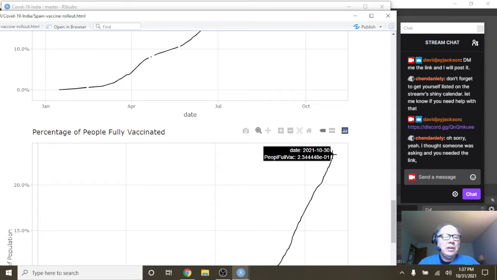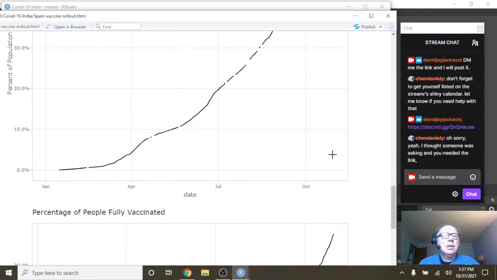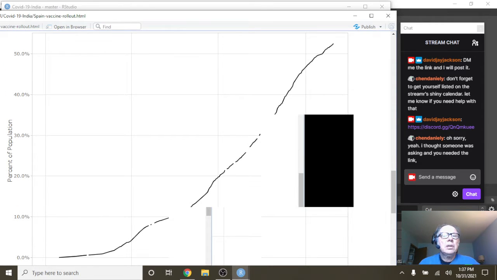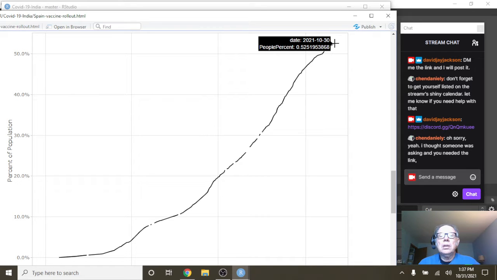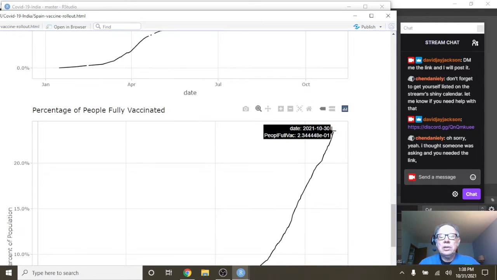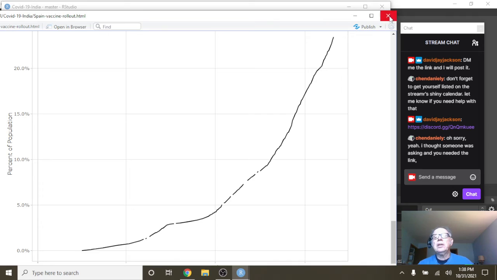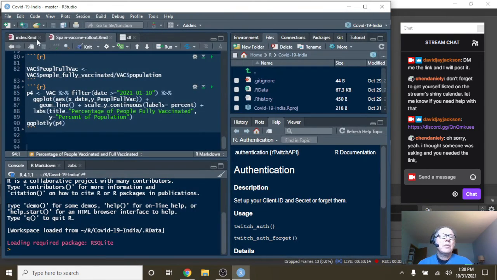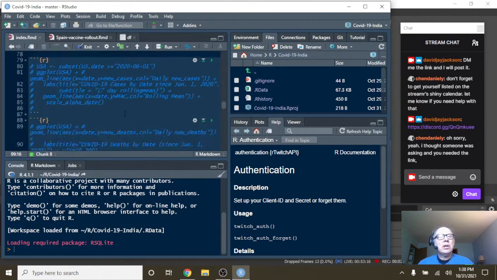and you can see this here. Did I read that right? 52.5% of the population have received the first dose, the only dose, and 23.4% have been fully vaccinated in India. Over here now, make sure all this is okay.